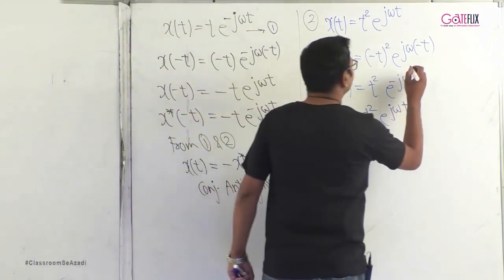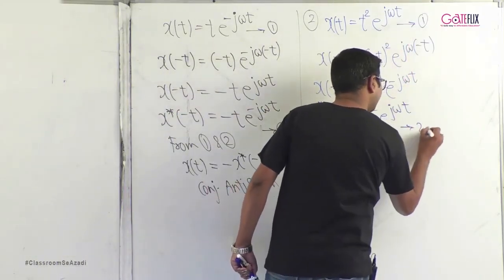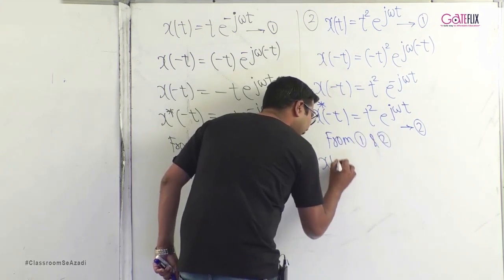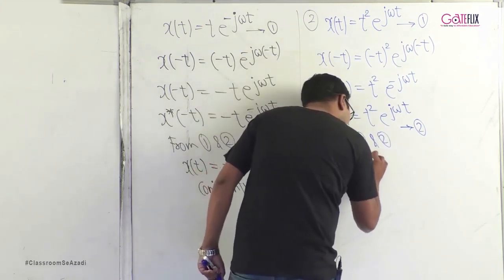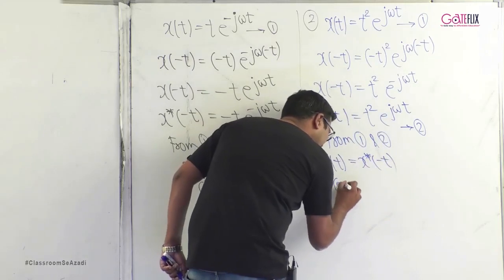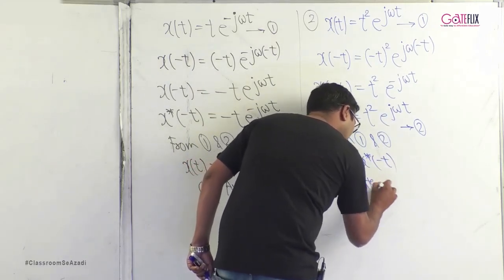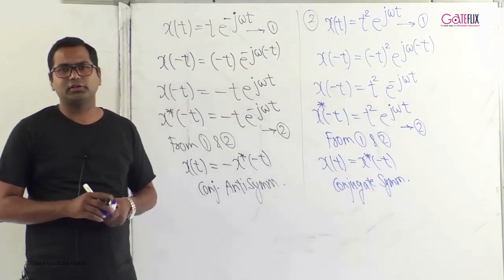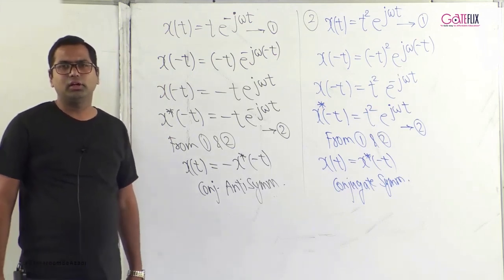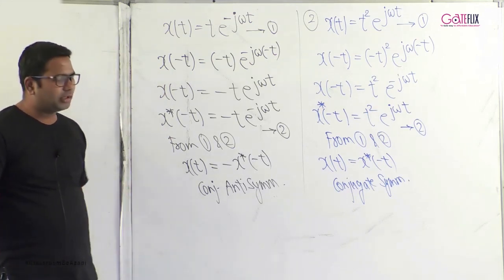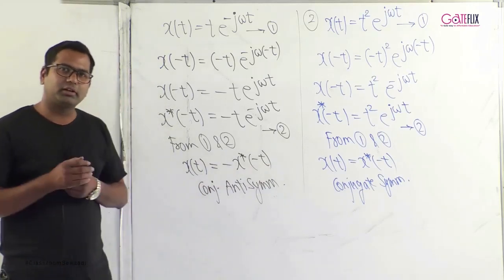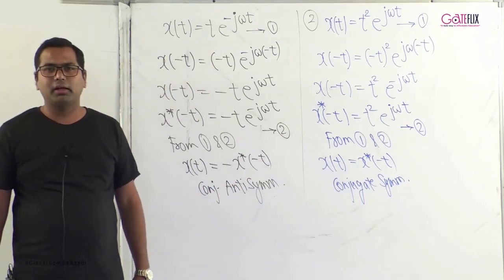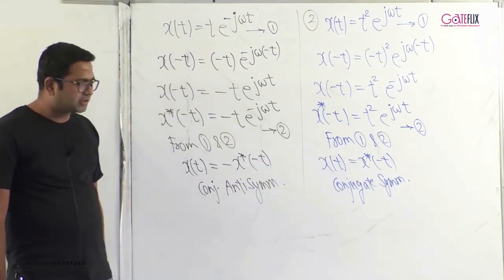As you can observe from equations 1 and 2, x of t is equal to x star of minus t, and hence this can be classified as conjugate symmetric. In this way, you can classify whether a signal is conjugate symmetric or conjugate antisymmetric. If you get a question where this condition is not satisfied and this condition is also not satisfied, then you can say that the signal is neither conjugate symmetric nor conjugate antisymmetric.